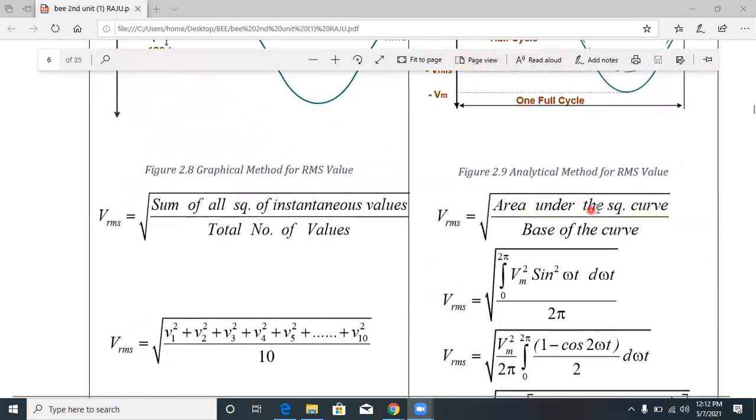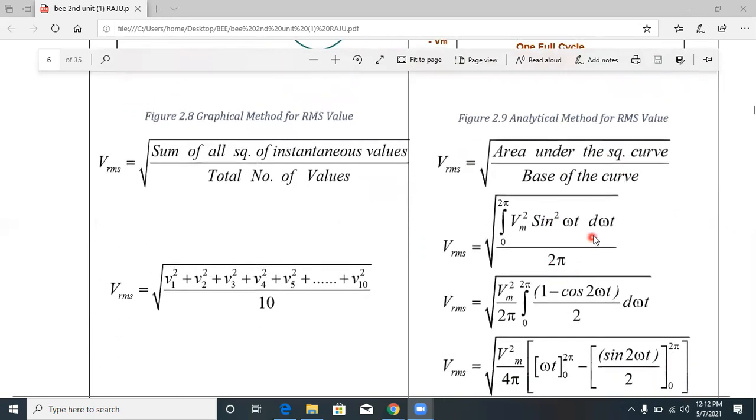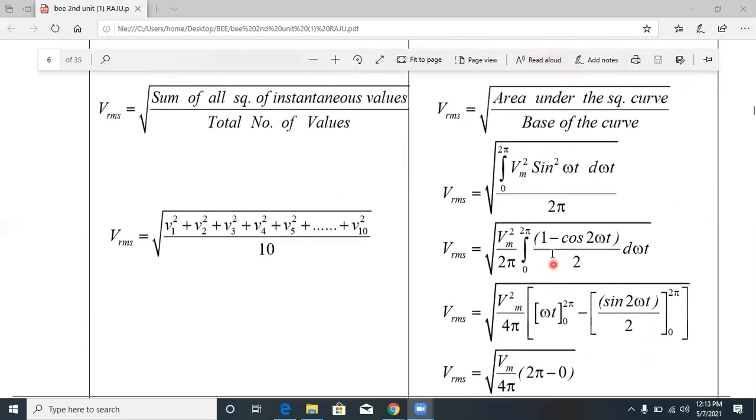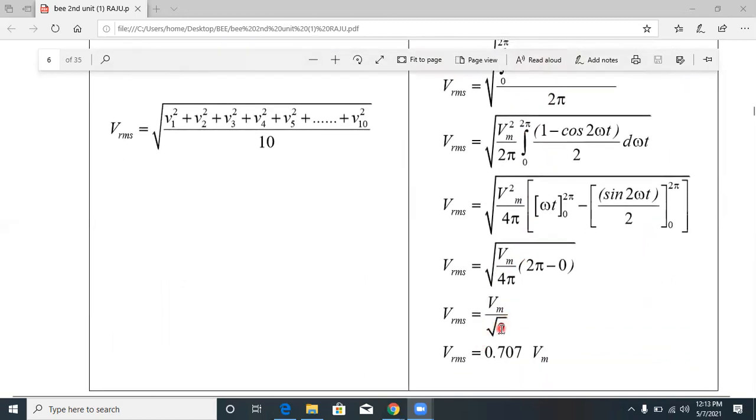Here also the area under the curve square comes: Vm square sin square omega t. By integrating this, we get VRMS equal to Vm by root 2, so VRMS is equal to 0.707 times Vm. This is called the RMS value of the output. Understood?